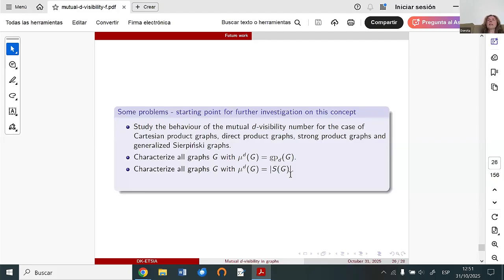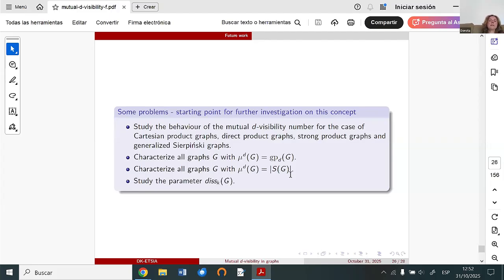simplicial vertices can form a mutual visibility set. Maybe it will not be the biggest one, but they can form one. So the idea is that we want to find all graphs for which the mutual visibility number is equal exactly to the number of simplicial vertices.